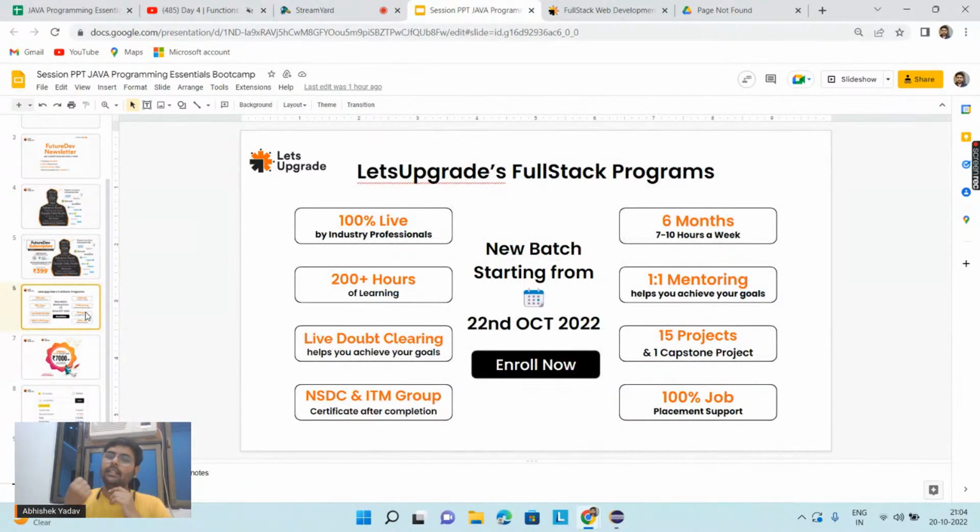And in this program, you have one-to-one mentorship. If you have any career related problem, we will discuss it here. If you have any doubt in the live class, we will take your doubt, and if you still have any doubt, we will clear it after the session. If you think of a problem statement you have to solve and you don't know the approach, you can discuss your approach there, and we will work on how to improve it and how to think in a particular direction. These things we will cover in this full stack program.